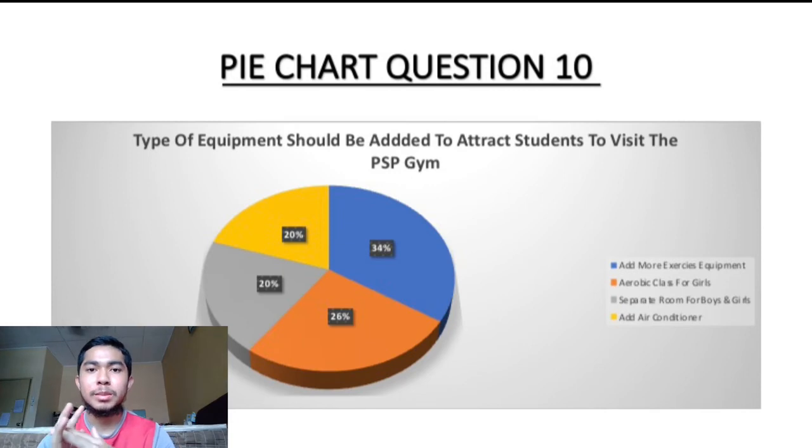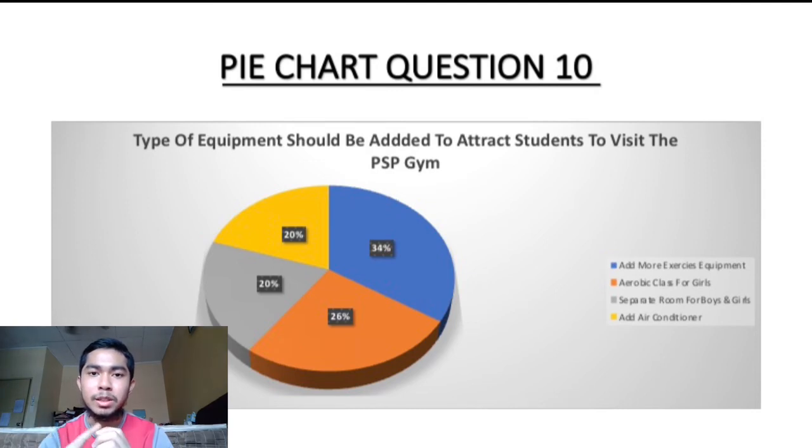For question number 10, the above pie chart shows the type of equipment that should be added to attract students to visit the PSP gym. In the pie chart, we see that slightly over a third of the students need more equipment in the PSP gym.